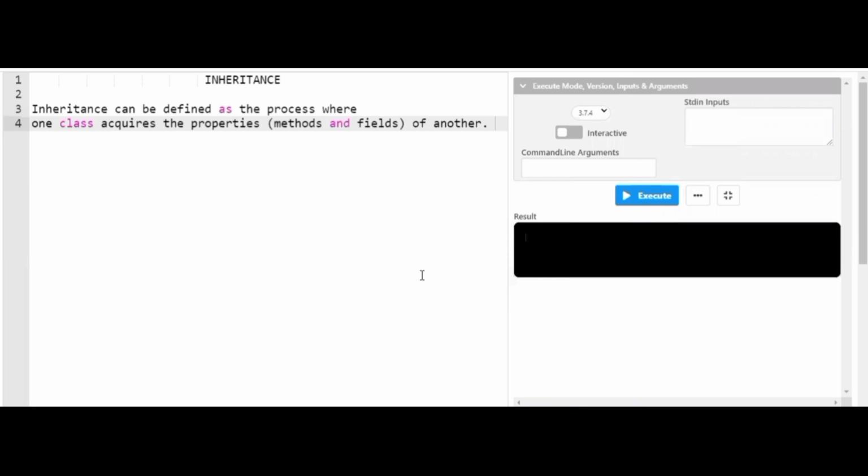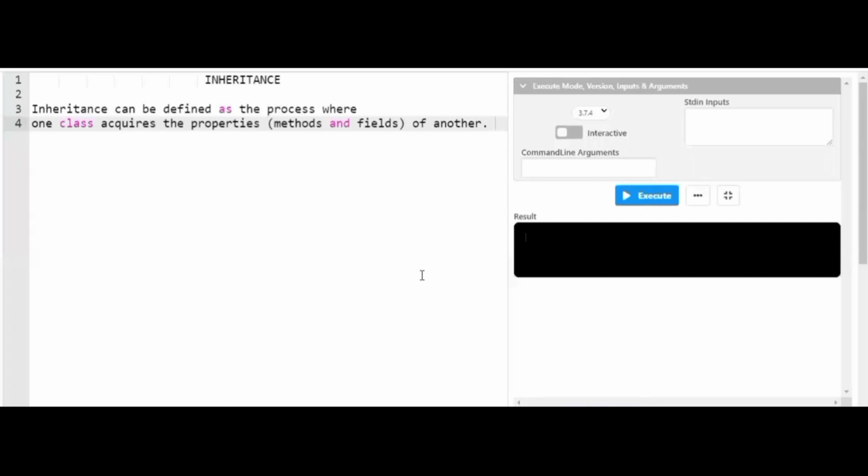So friends, speaking about inheritance in Python programming language. I assume that you heard this word inheritance in Java programming language. The procedure and the execution of inheritance in Java is quite similar to that of Python. So in this video, we'll be discussing what is inheritance in Python, how do we declare it, how do we make use of it, and what are the steps and algorithm that have to be performed in order to make use of inheritance in Python.